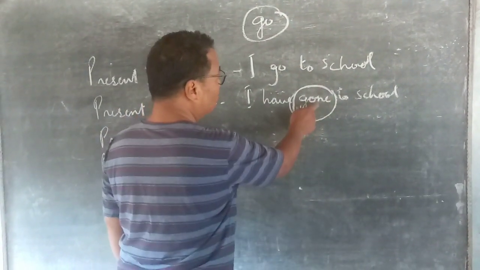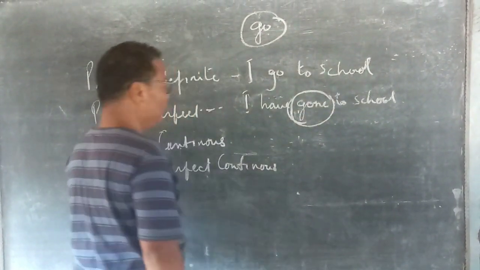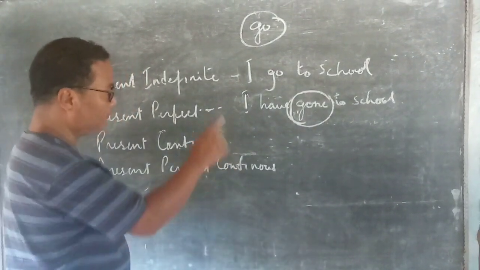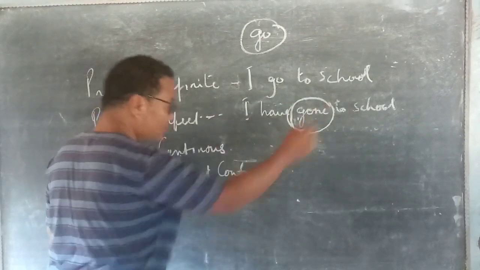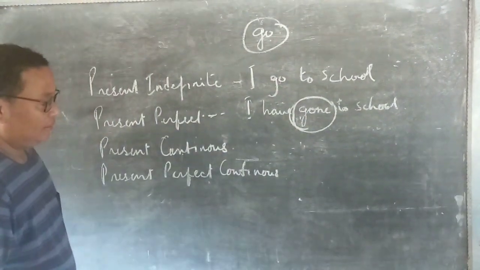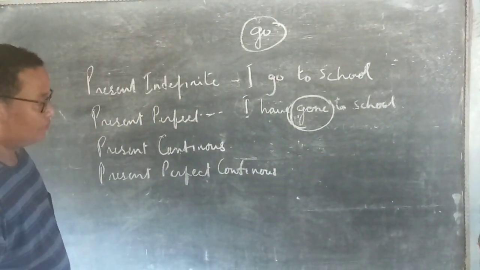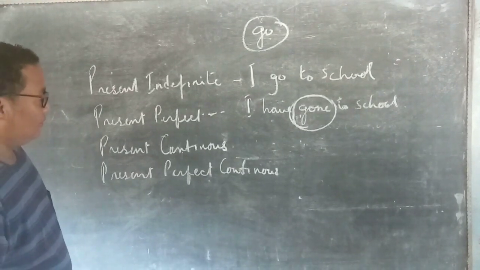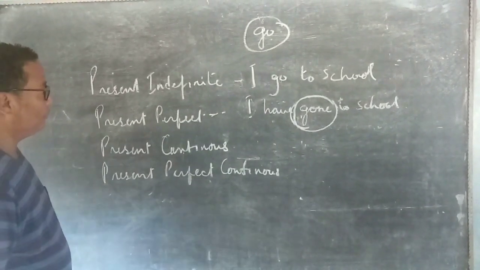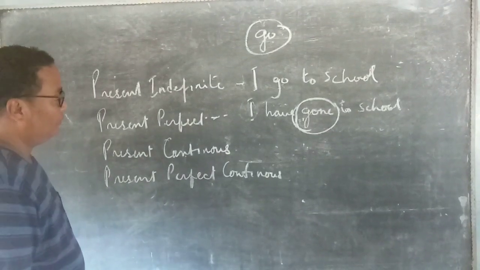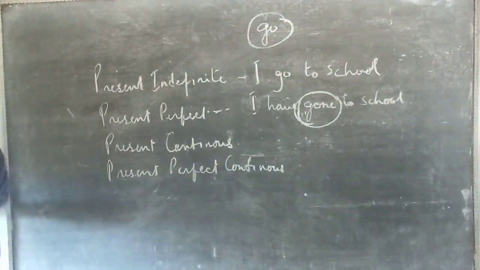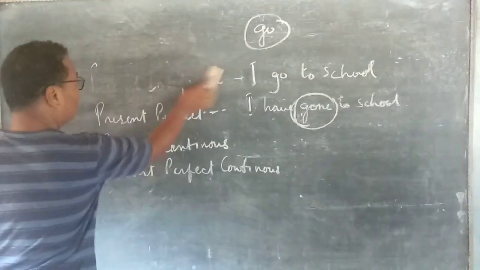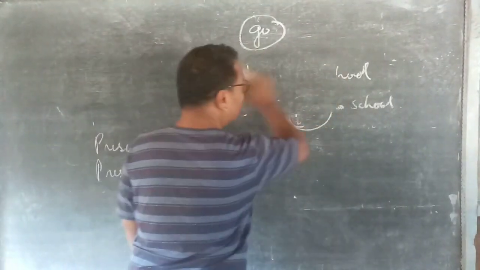Now this is the past tense form of the verb go. How can the past tense form of the verb go be in a present tense sentence? This is what we have to consider. That is why in today's lesson we are going to learn about regular and irregular verbs. Okay, I'll rub the board, then write down.